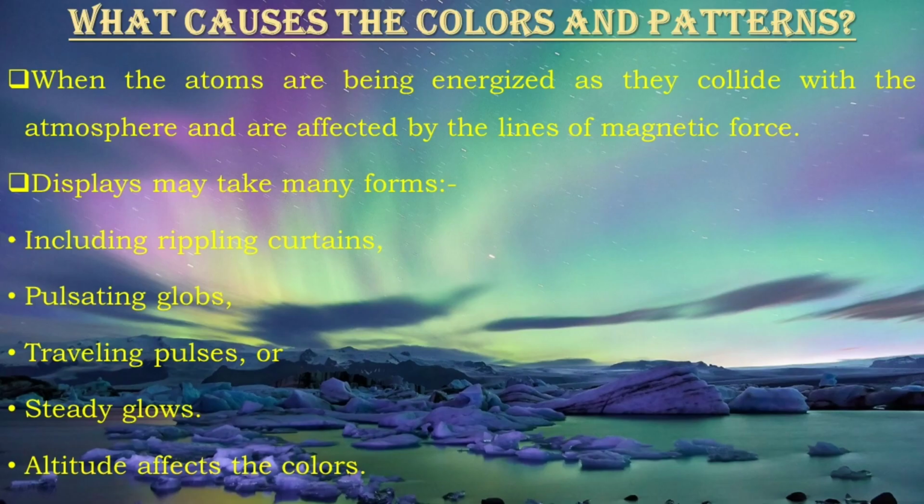Okay. Now the important question is, what causes the colors and patterns? The answer is, colors and patterns are from the types of ions or atoms being energized as they collide with the atmosphere, and are affected by lines of magnetic force. Displays may take many forms, including rippling curtains, pulsating globes, traveling pulses, or steady glows. Altitude affects the color. Blue, violet or red color appears below 60 miles, that is about 100 km. Above 150 miles, that is about 240 kilometers, ruby reds appear.